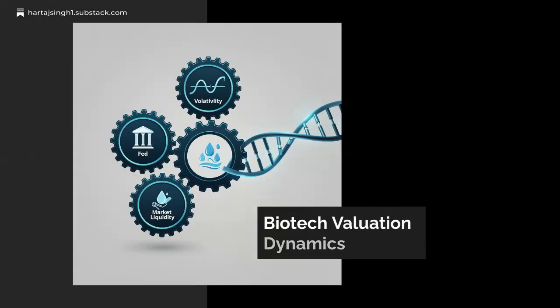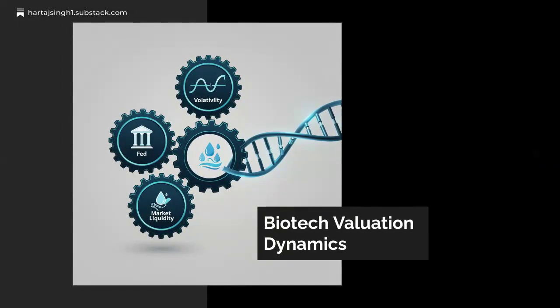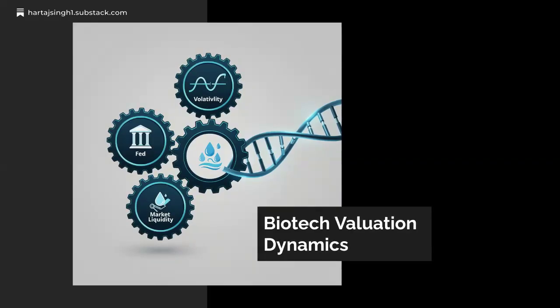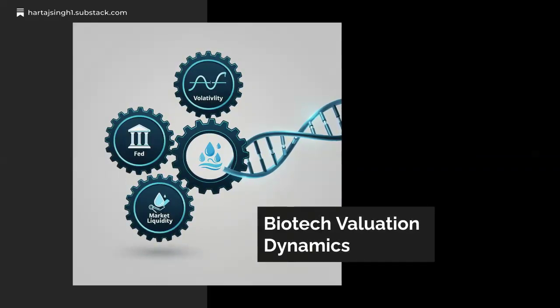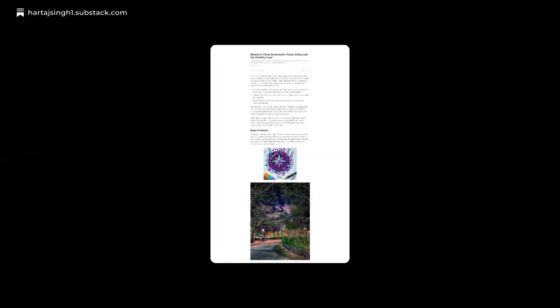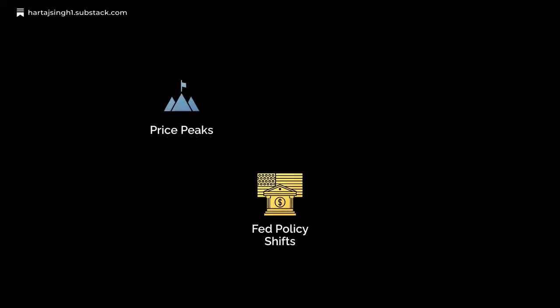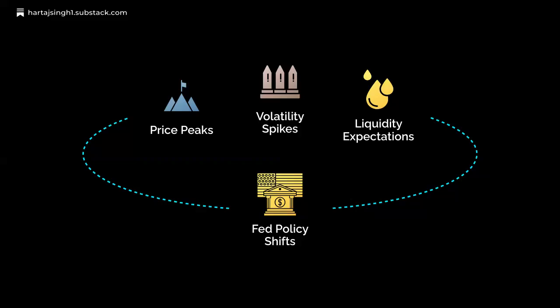Let's explore how Federal Reserve policy, liquidity, and volatility work together to shape biotech valuations. This framework shows three key dimensions: price peaks before volatility spikes, policy transitions drive the biggest swings, and stable conditions don't guarantee recovery. Fed policy shifts sit at the center, triggering price peaks first, then volatility spikes, while liquidity expectations set the discount rates that determine valuations.